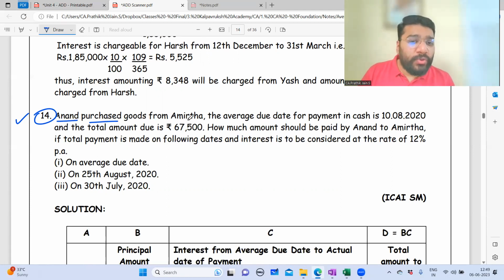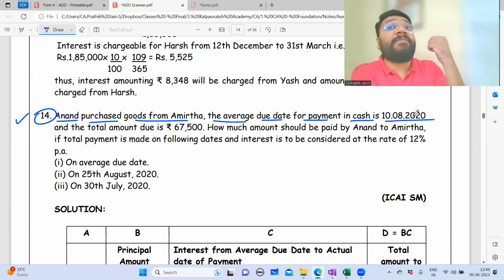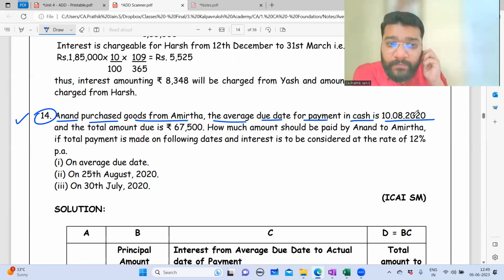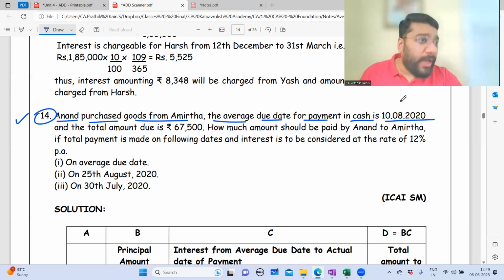Anand purchased goods from Amrita. The average due date for the payment in cash is 10 August 2020. They have given the average due date. And the total amount due is 67,500. So the amount that we have to pay in lump sum is 67,500, and the date on which we have to make the payment is 10th August. That is the average due date on which if you make the payment, neither any person is gaining nor any person is losing. So what is the requirement?